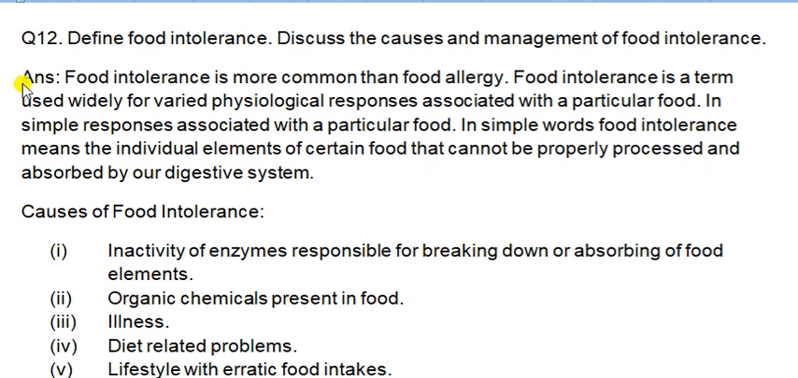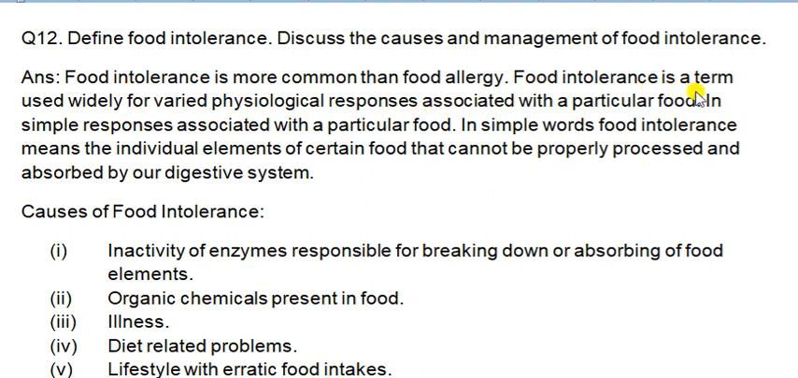Whenever we talk about food intolerance, we can understand it by the term intolerance. Intolerance means which cannot be tolerated, and if we are talking about food, it means food which cannot be tolerated by our digestive system, our digestive process. That is called food intolerance. If we had some food and after that we face some kind of allergy, that is known as food intolerance, or we can say food allergy is the other name of food intolerance, right?